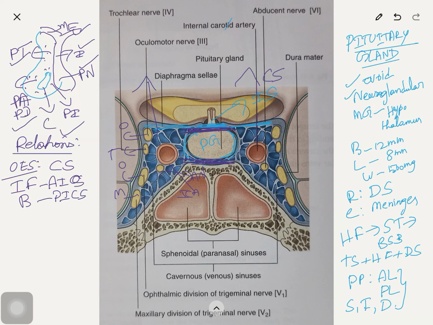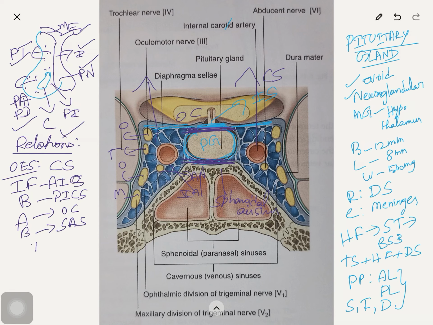Above is optic chiasma. This is the optic chiasma. Below is the sphenoidal air sinus, which is separated by a plate of bone. So above is optic chiasma and below is sphenoidal air sinus. So we should know the relations of these structures so that when there are pressure effects of the pituitary gland in any enlargements, it will affect the adjacent structures.